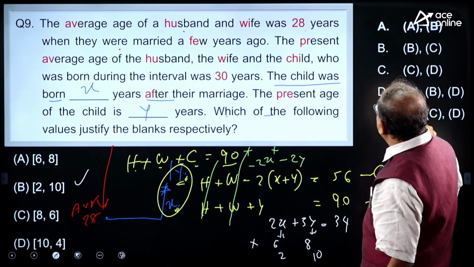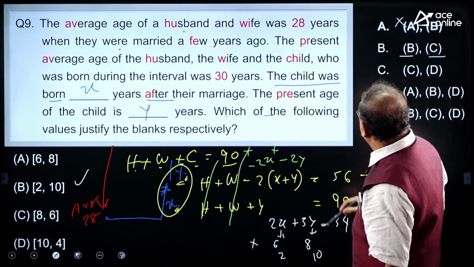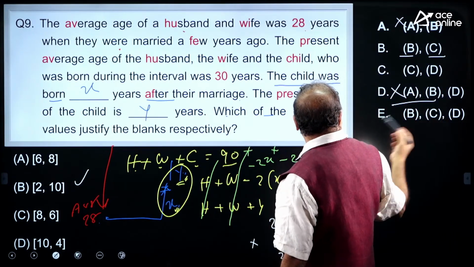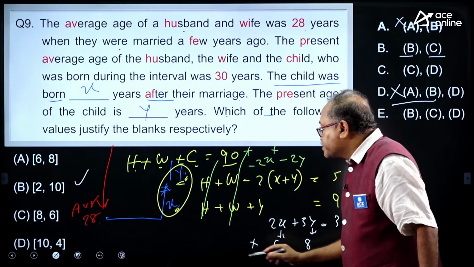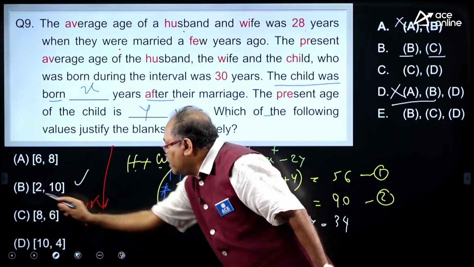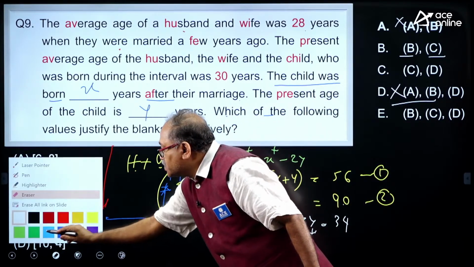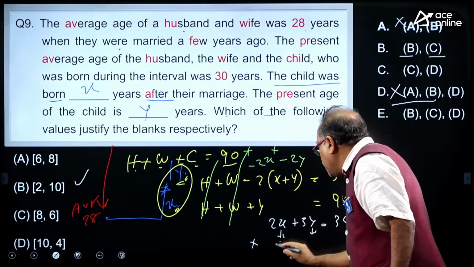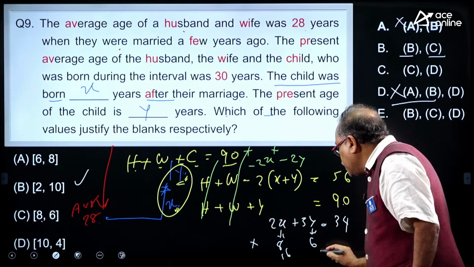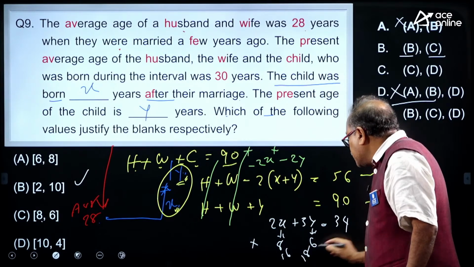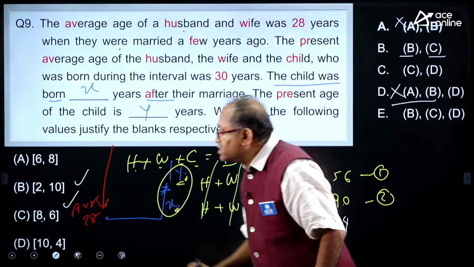But when I go to the option choices, along with B, A is not, C is also there. So A is not, you can remove this one. Let us check C. If you place 8 and 6, what happens over here? Will that satisfy? Check this one. This is 8 and 6. So 8 times 2 is 16 and 6 times 3 is 18. 16 plus 18 is 34. So that means C also satisfies.